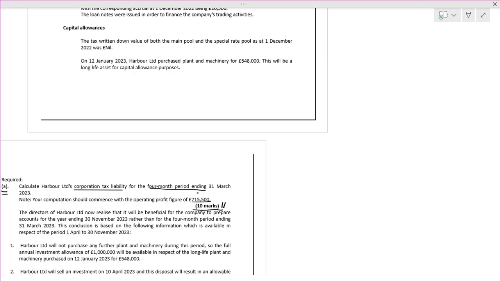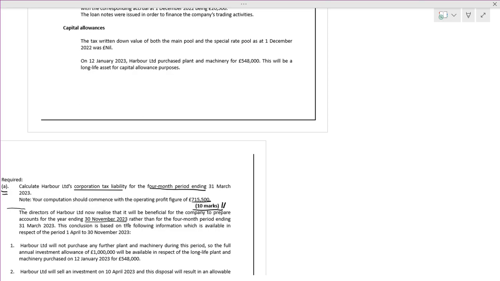Next, what is the second one? They are saying that the directors of Harbour Limited now realize that it will be beneficial for the company to prepare accounts for the year ending 30th November 2023.